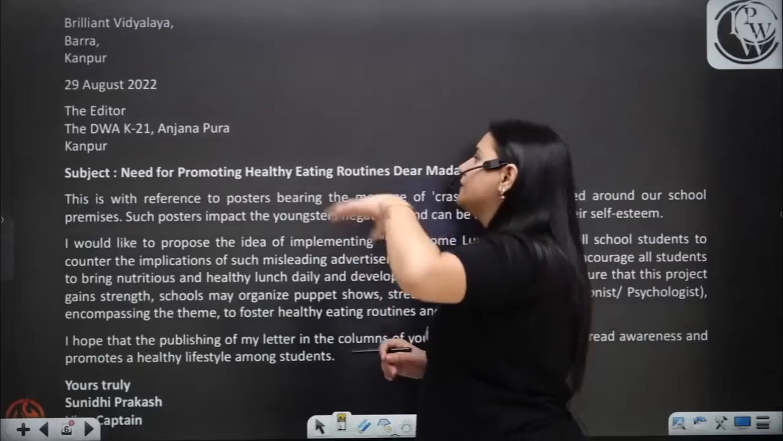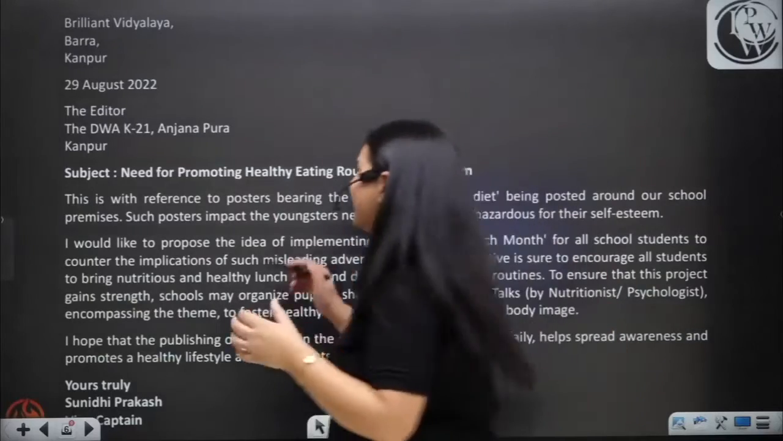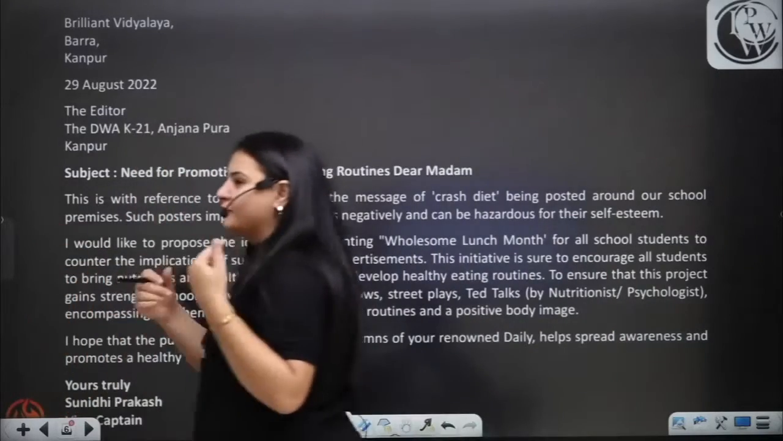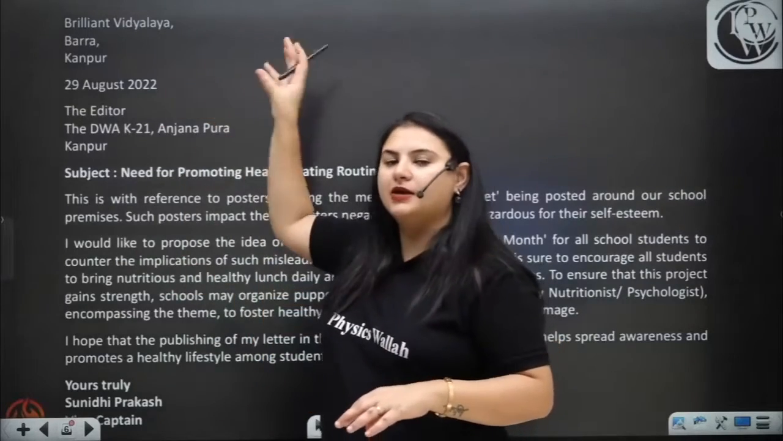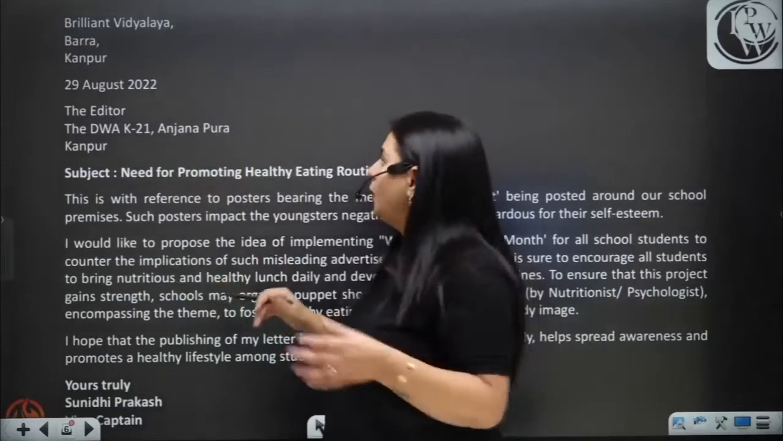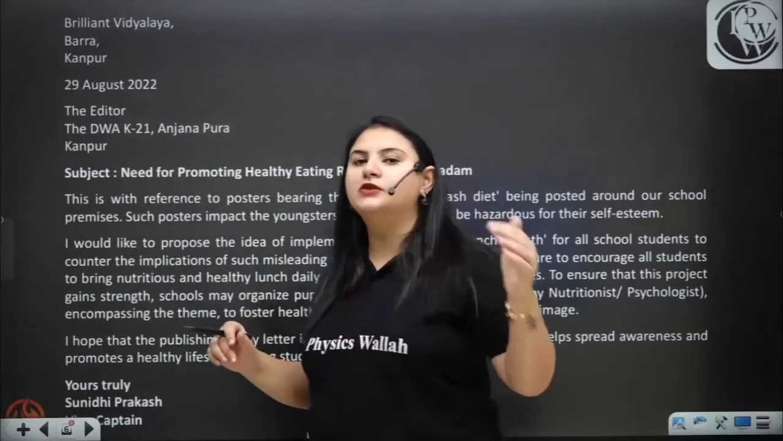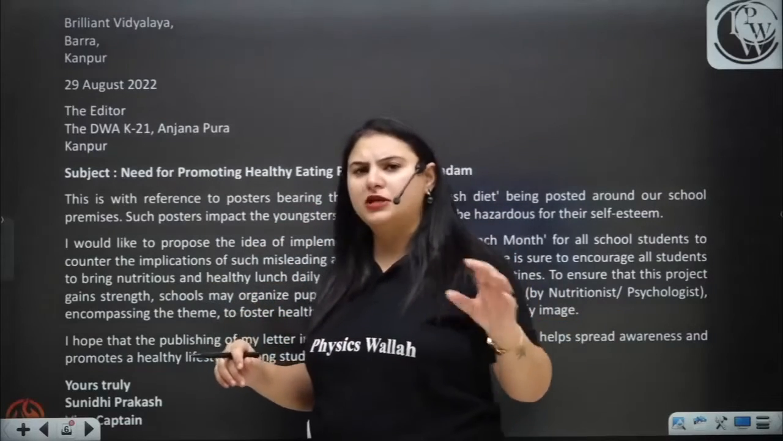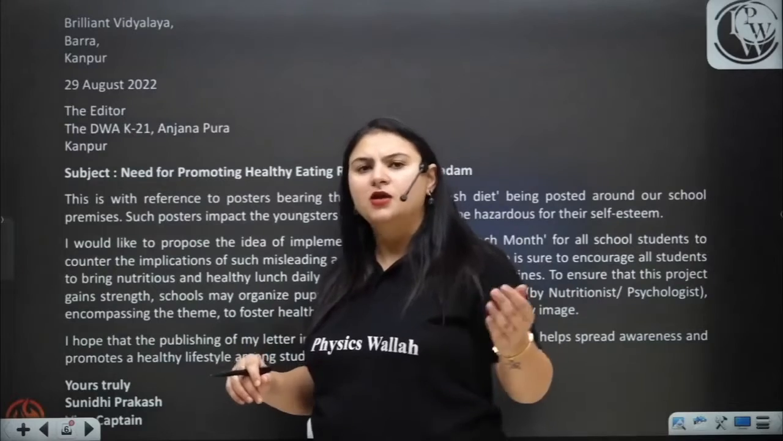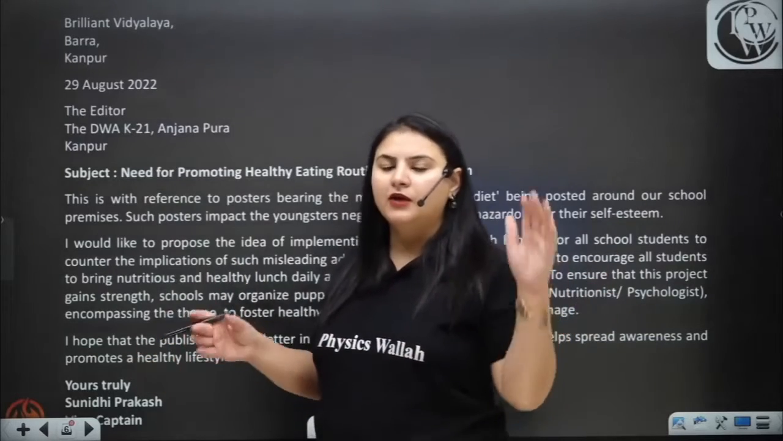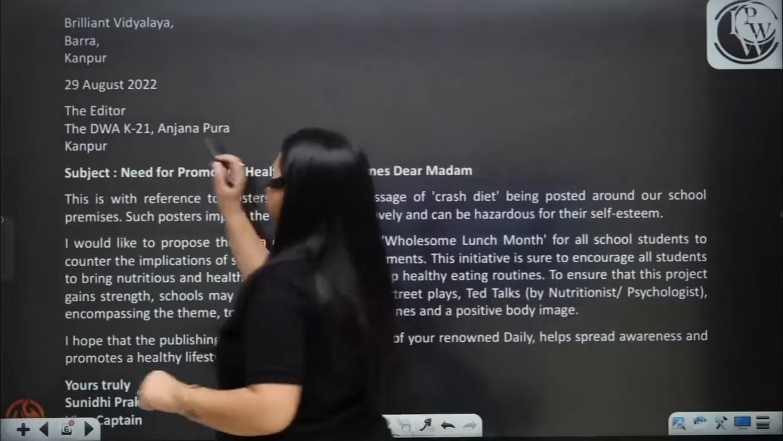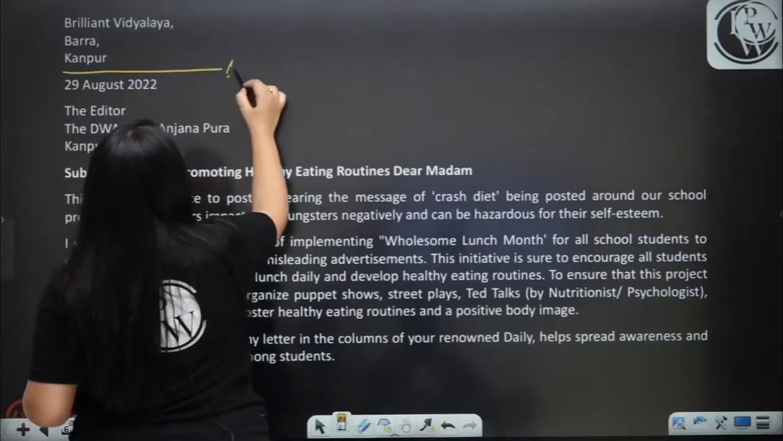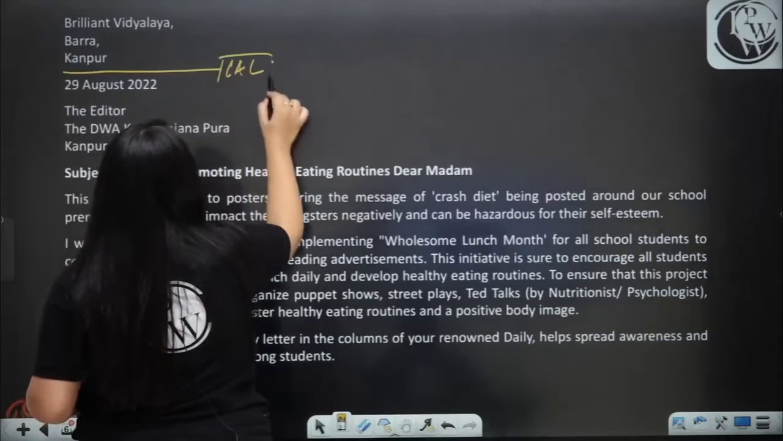See, Brilliant Vidyalaya, Bar, Kanpur. Here, the sender's address is given to you. As we saw in the question, the sender's address was given to you. So we have just written the address as it is. Now, if you look at it carefully, the name of the school is written, Brilliant Vidyalaya. You do not need to add any house number or something, because the name of the school is enough. So they have just written the name of the school, then Bar, then Kanpur, as it was given in the question. Now, they have left a line.